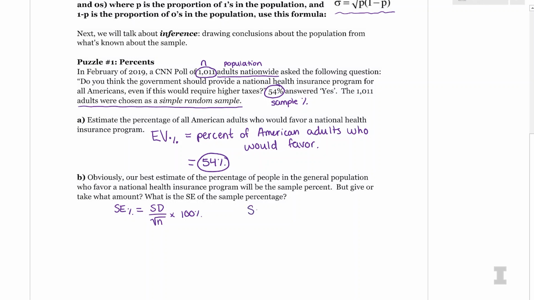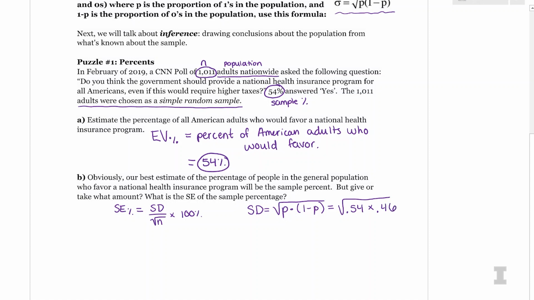The SD of the population is just the square root of P times 1 minus P. My P, the proportion of ones, is just 54%, and the proportion of zeros would be 100 minus 54, which is 0.46.